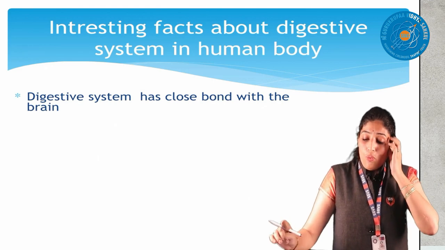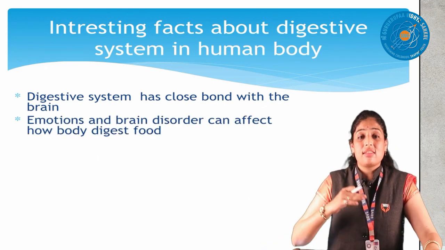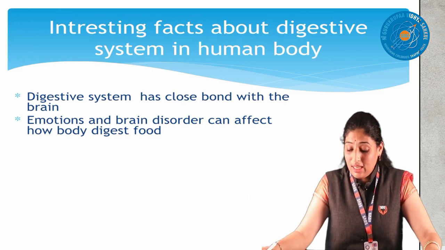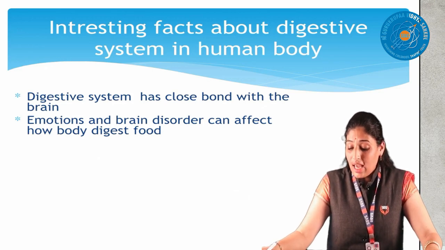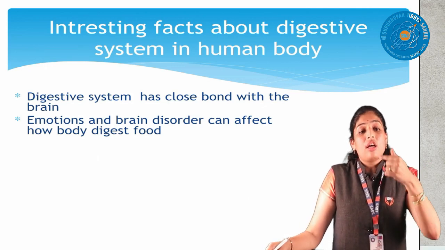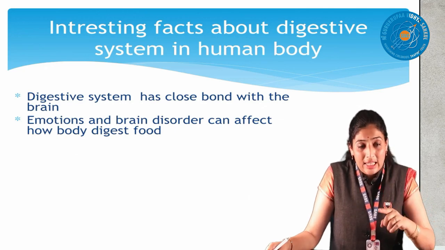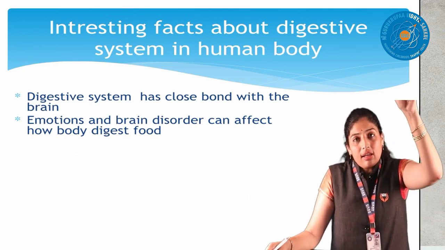See, the digestive system has a close bond with the brain, which means our emotions and brain disorders can affect how the body digests food. If you're not eating proper food, not chewing, your digestion is not done properly, and that directly affects your emotions.